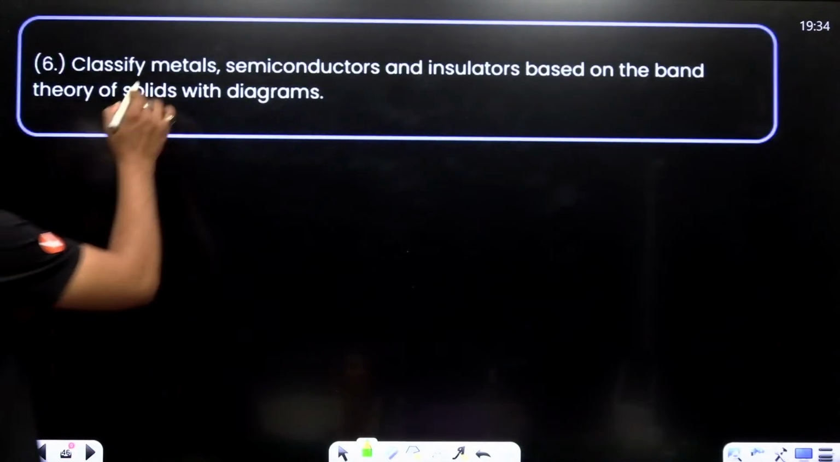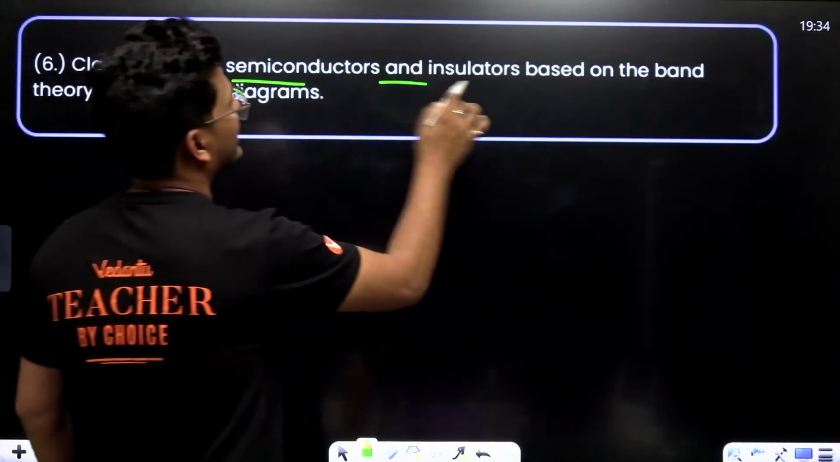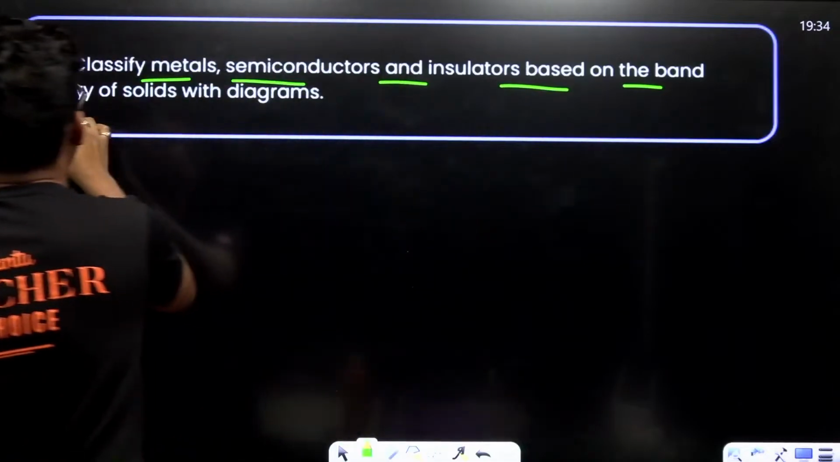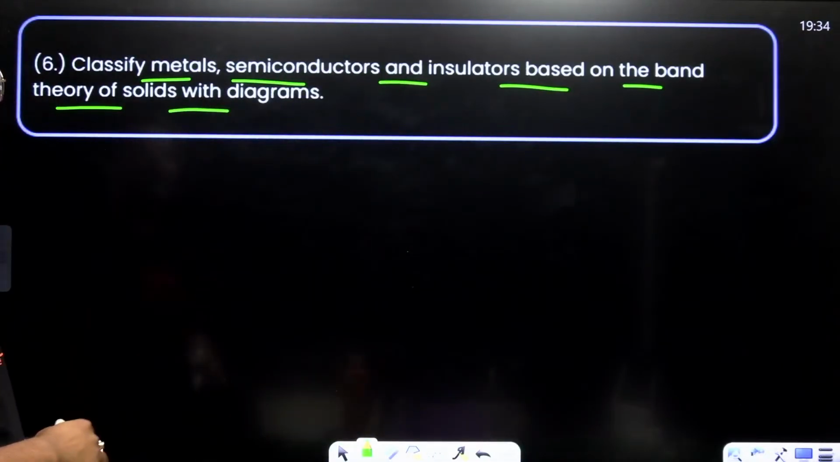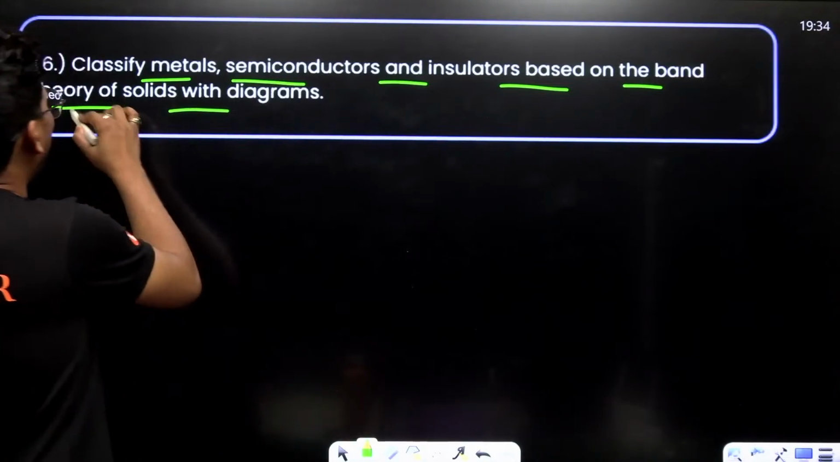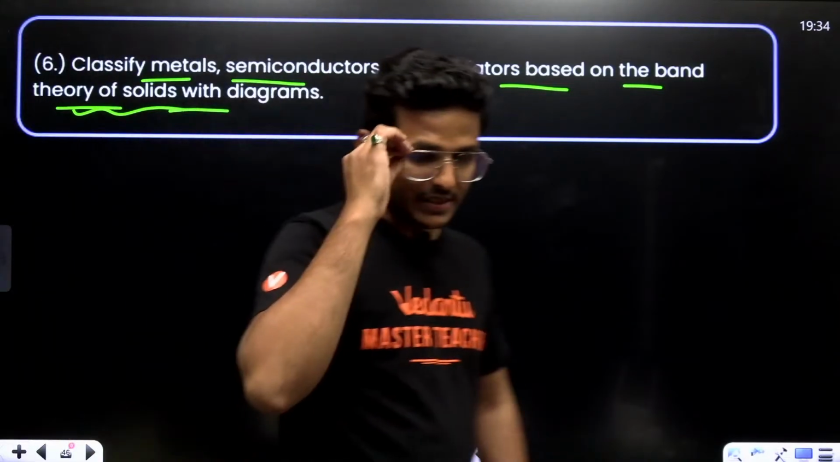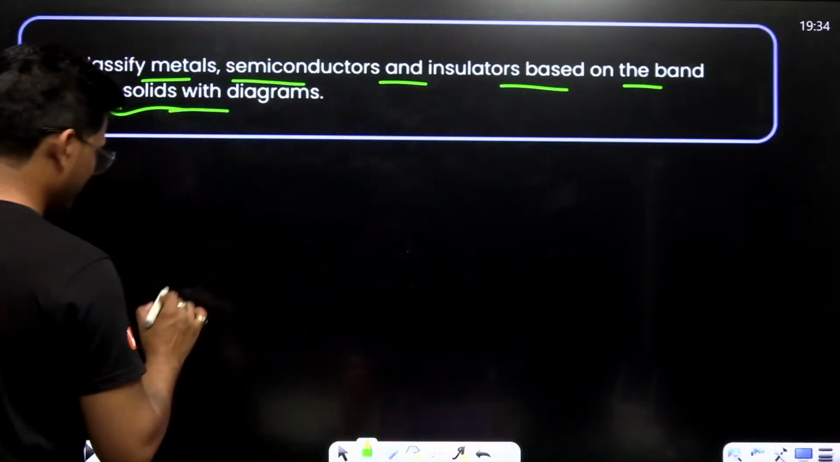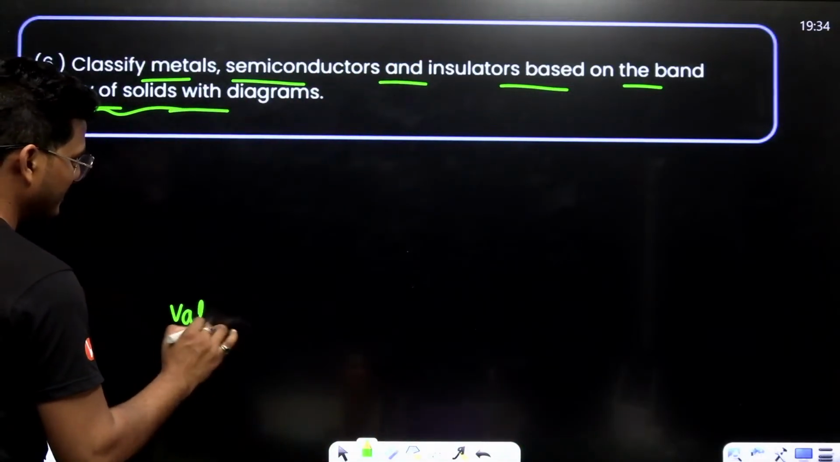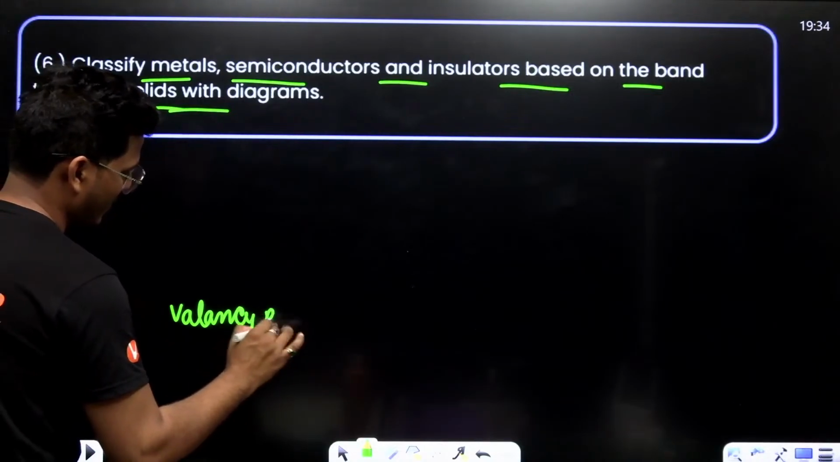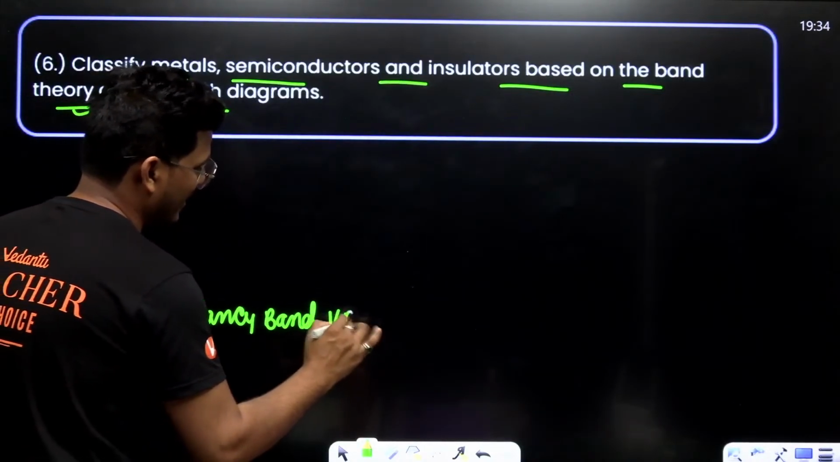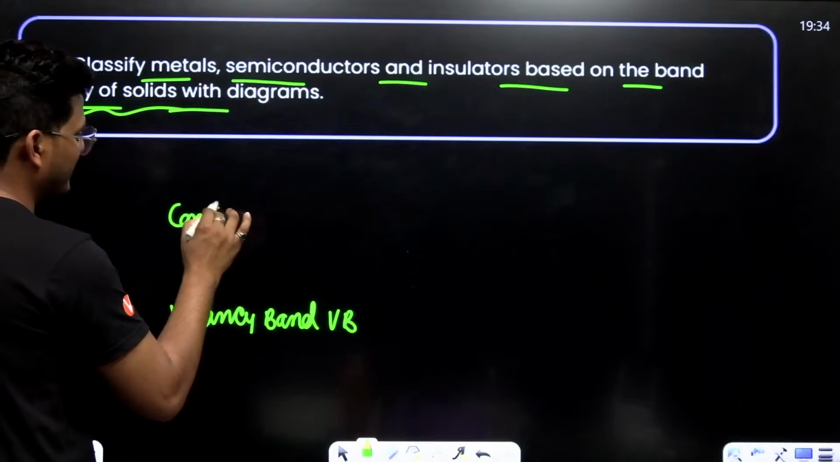Moving to next. Classify metals, semiconductors and insulators based on the band theory of solids with diagrams. As we know, on the basis of band theory, there is the valence band, named VB, and the conduction band.